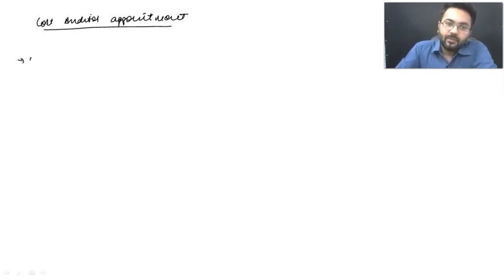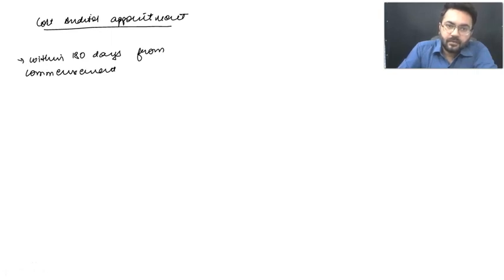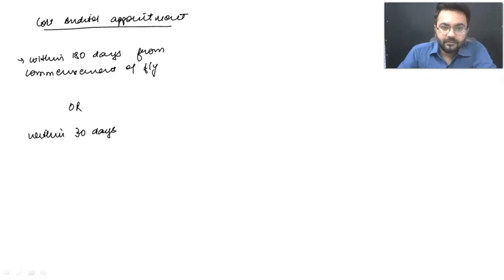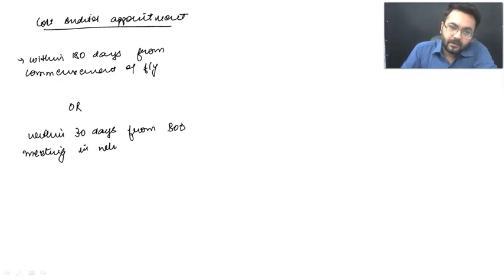You can say within 180 days from the commencement of the financial year for which you are going to appoint, or within 30 days from the BOD meeting, the board meeting in which the cost auditor is appointed.